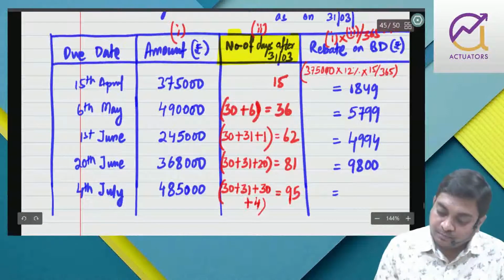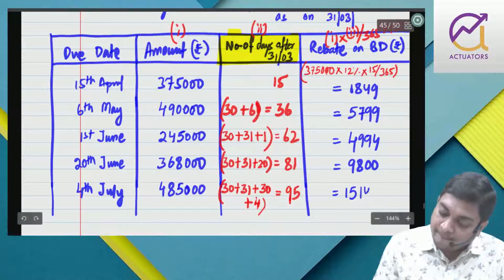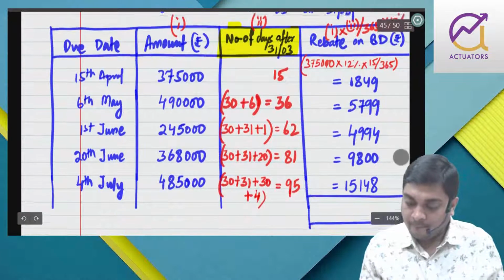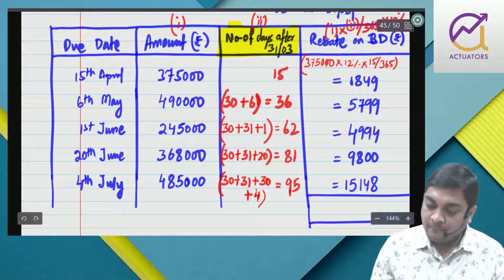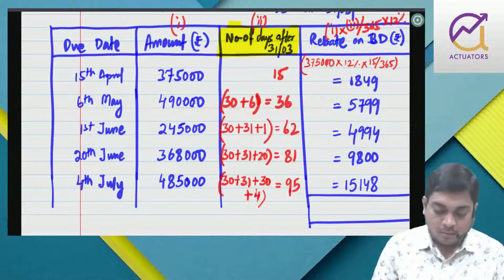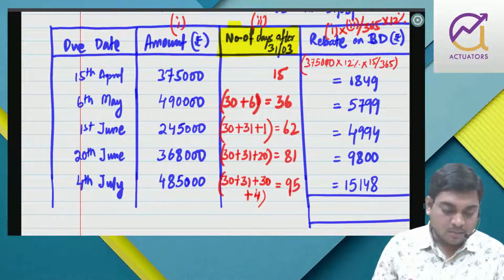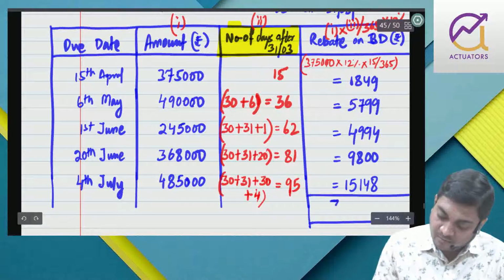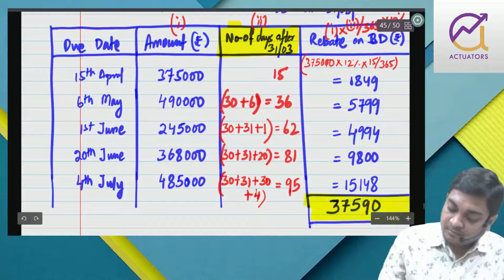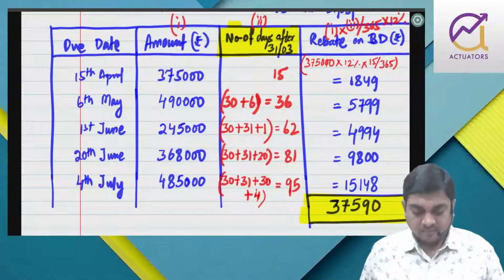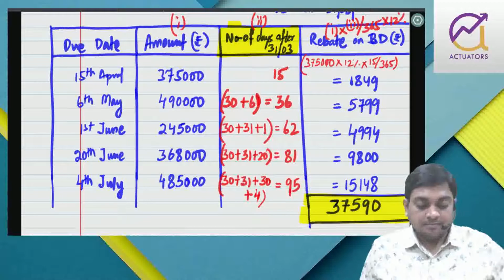So that comes to 15,148. Total 37,590. Is that fine, everyone?